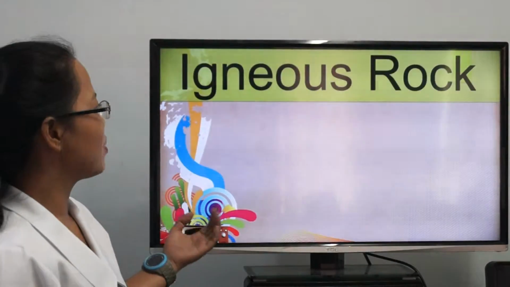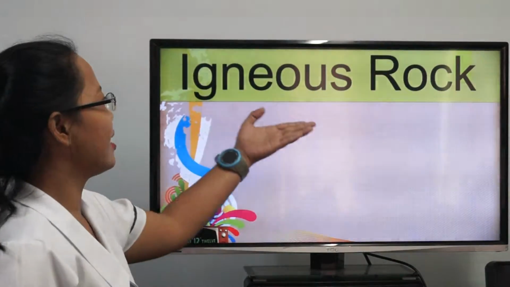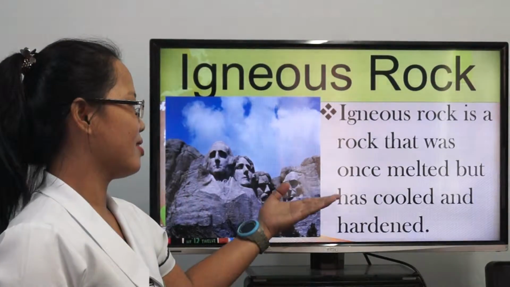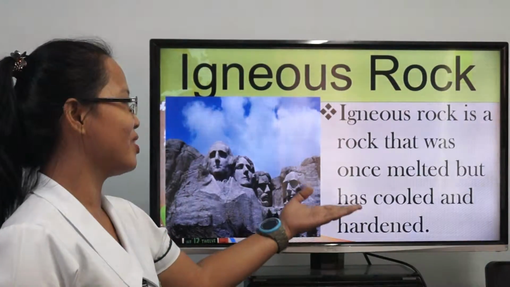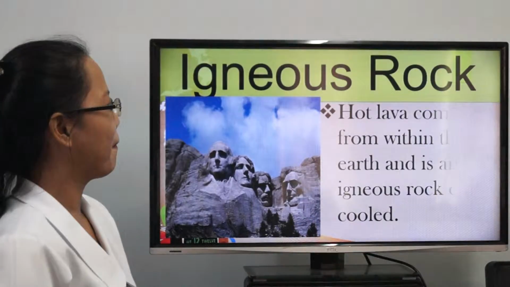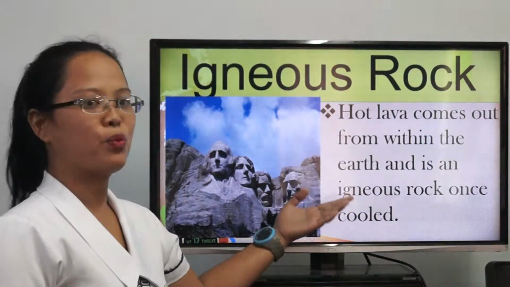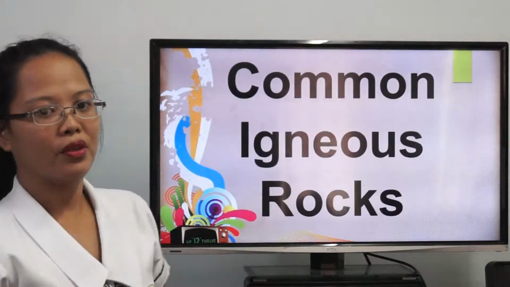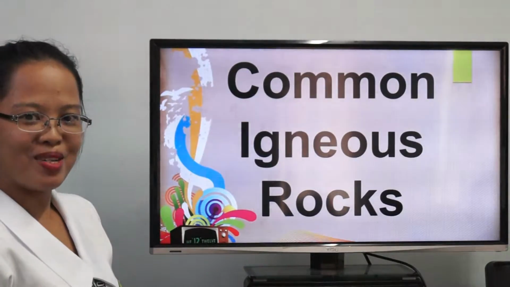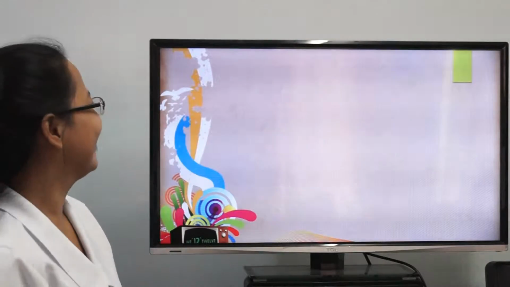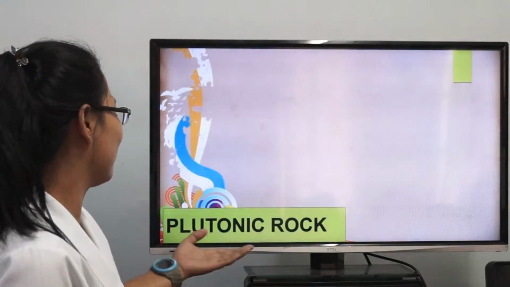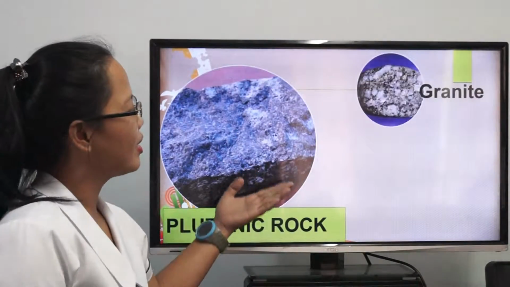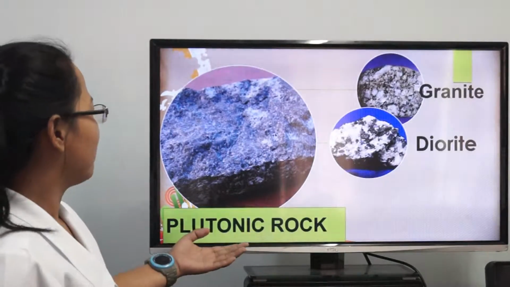The second type of rocks is the igneous rocks. Igneous rocks are rocks that were once melted but have cooled and hardened. Hot lava comes out from within the earth and becomes igneous rock once cold. There are two common types of igneous rocks. The first one is plutonic rocks that form below the surface. There are three rocks under this plutonic rocks.